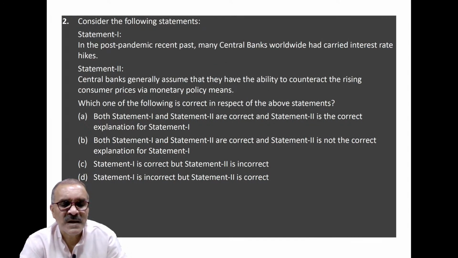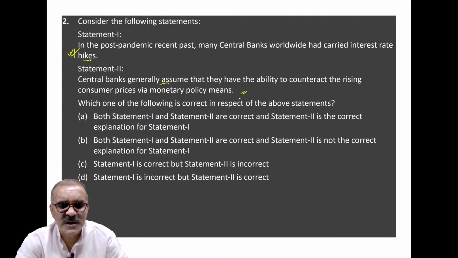This is about central bank functions. In the post-pandemic recent past, many central banks worldwide have carried out interest rate hikes, as you see in the case of the USA also. Central banks generally assume that they have the ability to counteract rising consumer prices via monetary policy means.